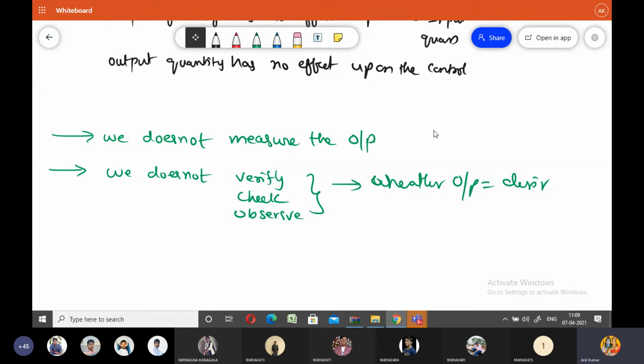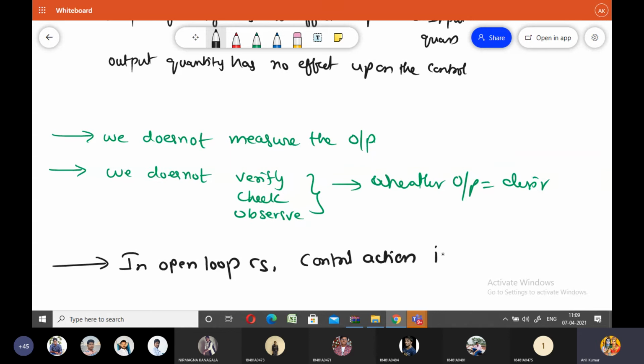But in open loop control system, we do not measure the output signal or verify the output signal. But how is the control action done in open loop control system? Can anyone say? In open loop control system, control action is done on time basis.